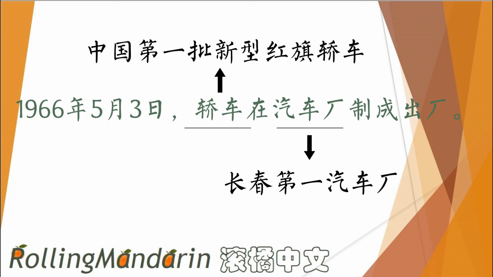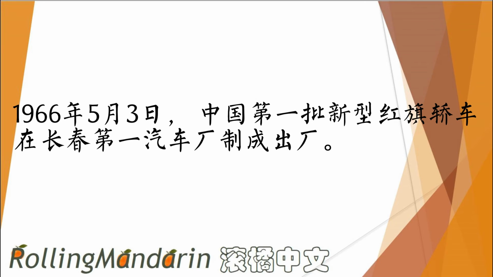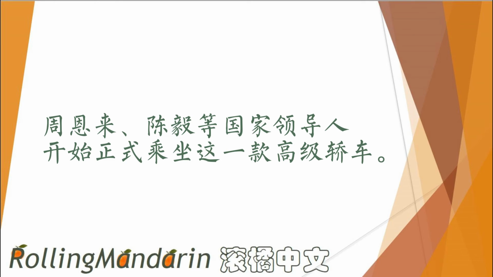It is Changchun No. 1 Auto Plant, which in Chinese is 长春第一汽车厂. Well, now you see a really long sentence with a rather simple structure. 1966年5月3日中国第一批新型红旗轿车在长春第一汽车厂制成出厂.